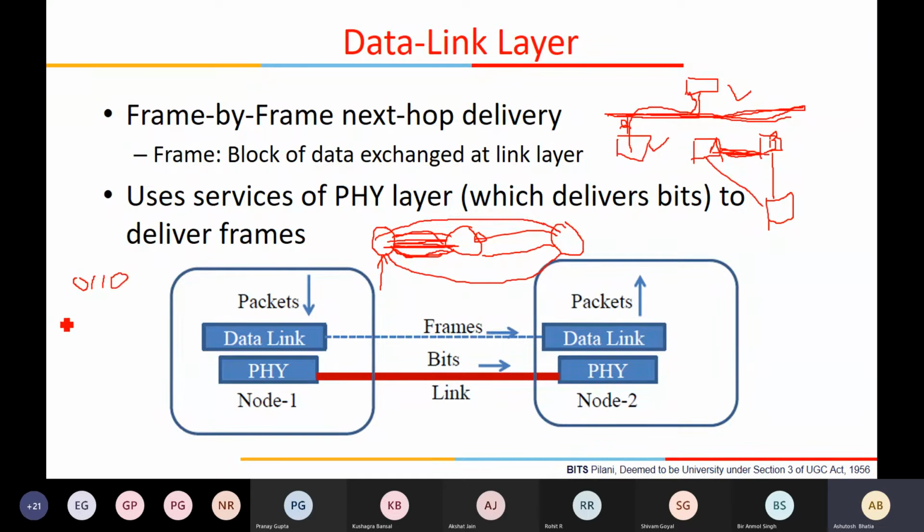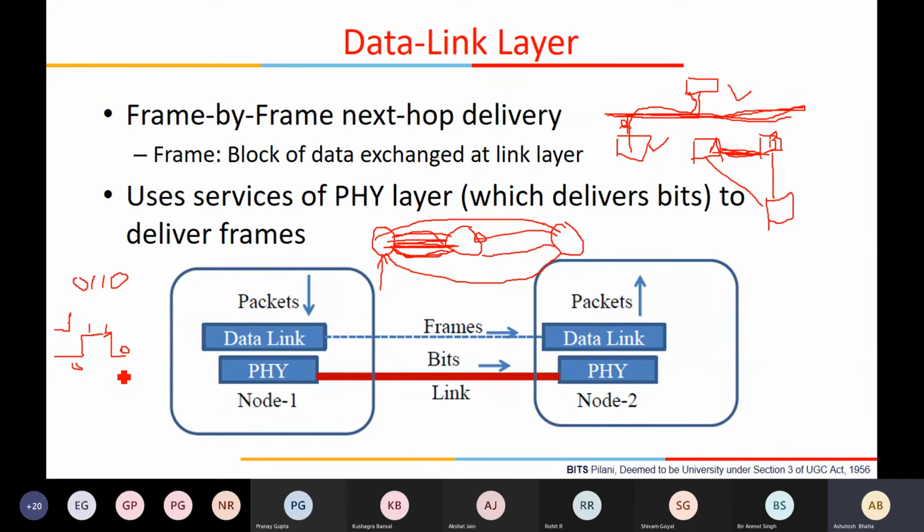What I'm telling is a very simple encoding which is actually not used. So you transmit 0 here, 1 here, 1 here, and 0 here.